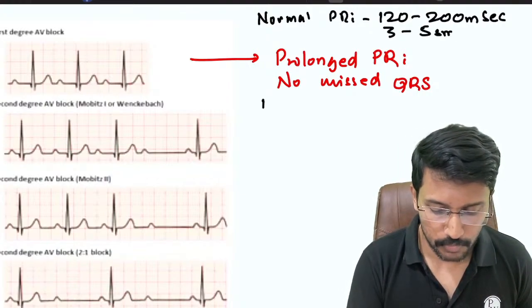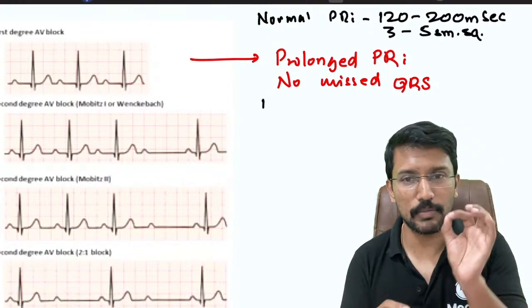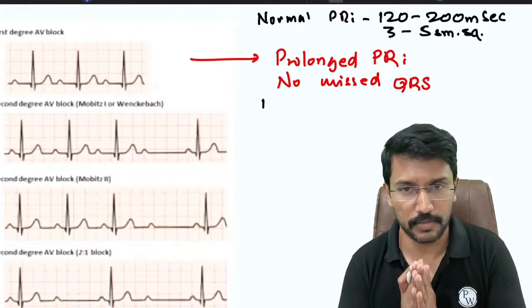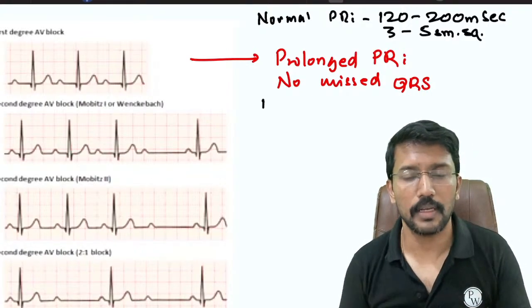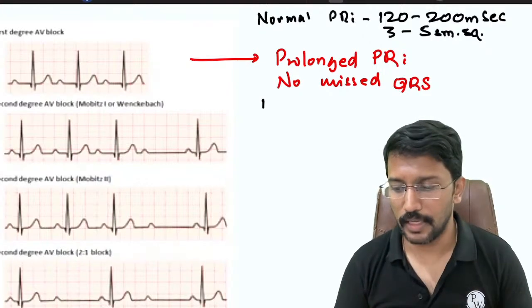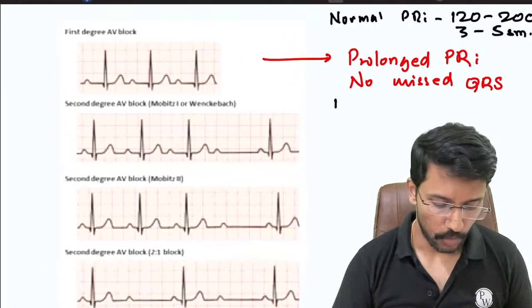3 to 5 small squares on the ECG. One small square on the ECG is equal to 40 milliseconds. So when the PR interval is taking more than 5 small squares, it means you have first degree AV block. First degree AV block. Okay.